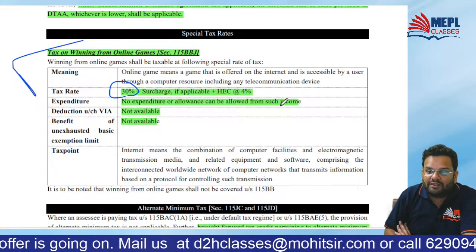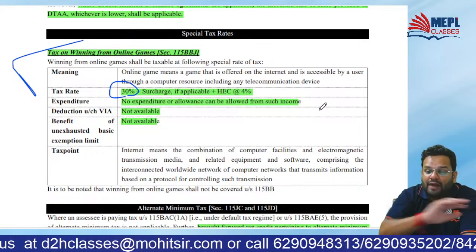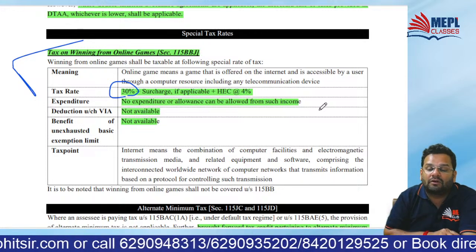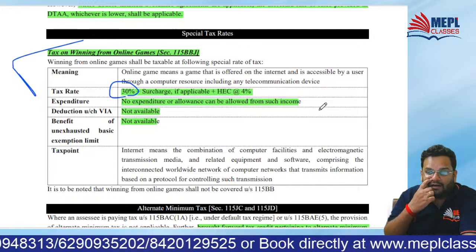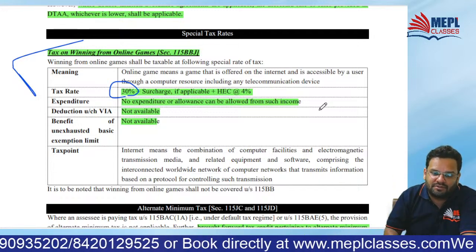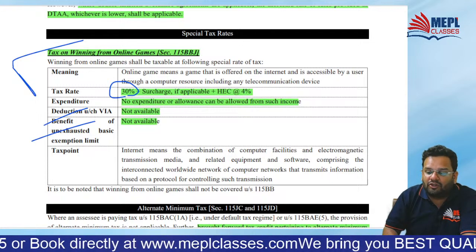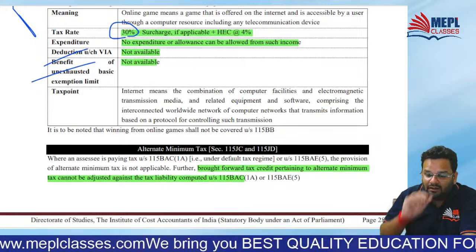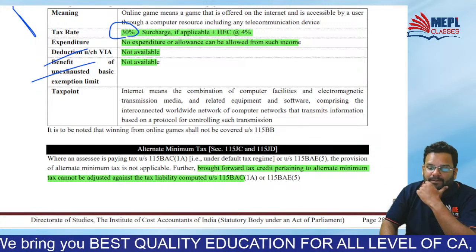No expenditure allowance will be allowed from such incomes, means taxed at flat 30%. It is similar to your winning from horse races and card games. Casual incomes. Deduction under Chapter VI-A is not allowed. And even benefit of unexhausted exemption limit is not allowed. That's what we are saying. Taxable at flat 30%. Isn't it?